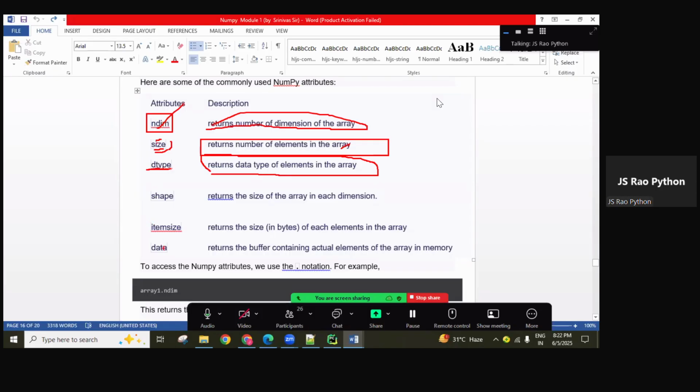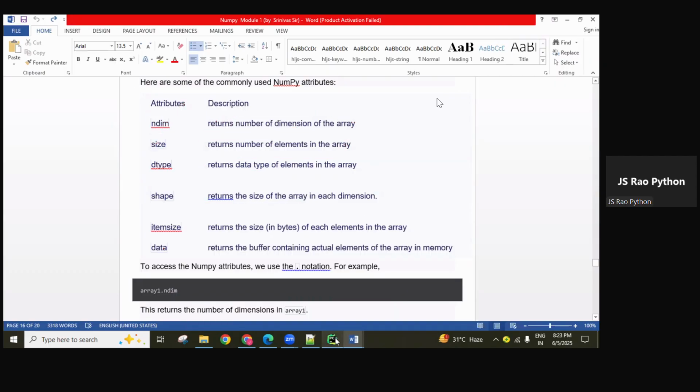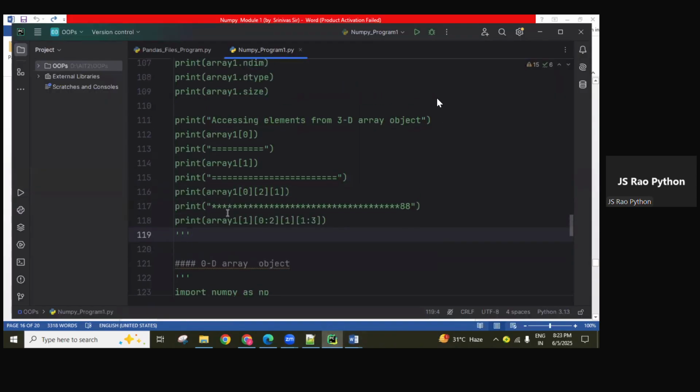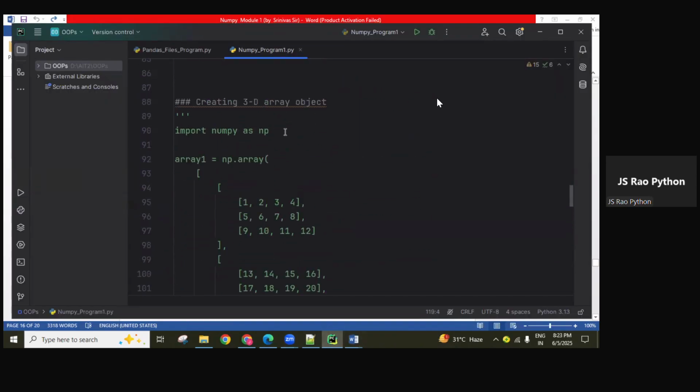These three we already used, guys. Then shape, itemsize, data. The shape attribute returns the size of the array in each dimension. This one we will now do practically, guys.